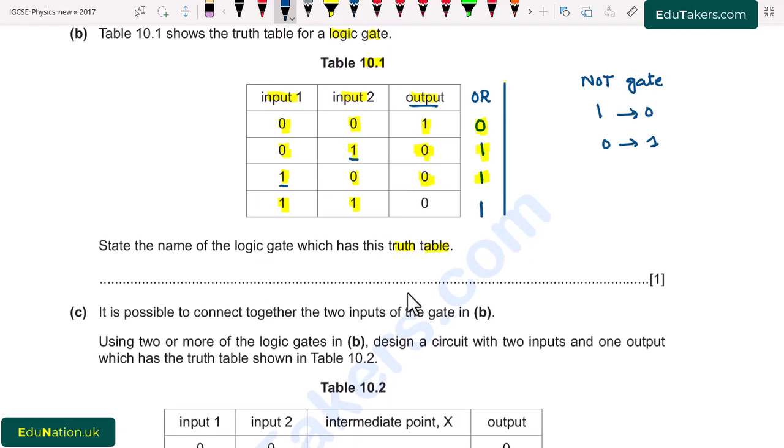So this gate is basically for NOR. These outputs are basically for NOR gate. So this logic gate is NOR gate.